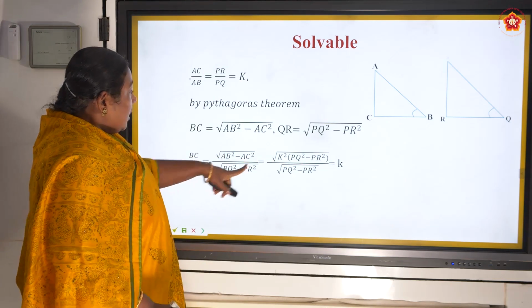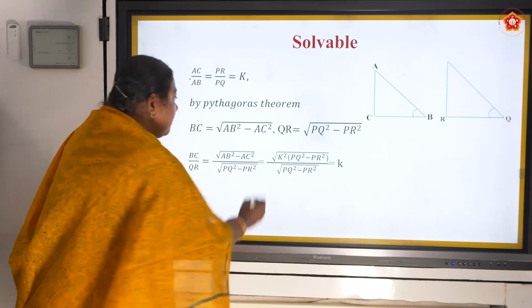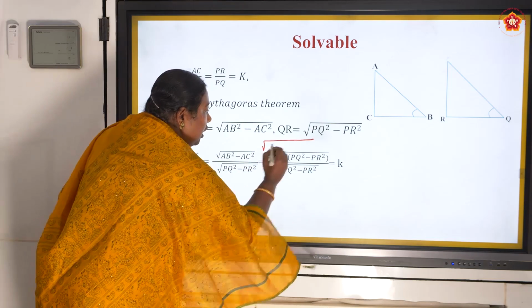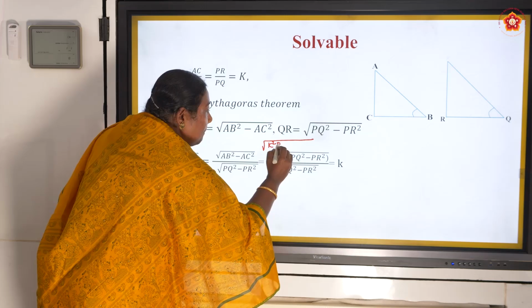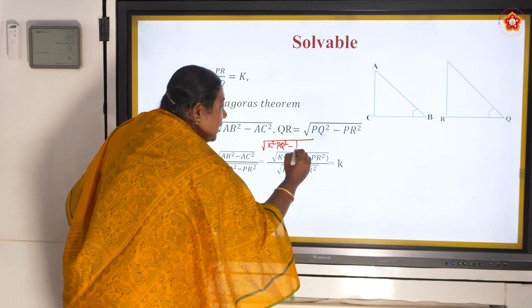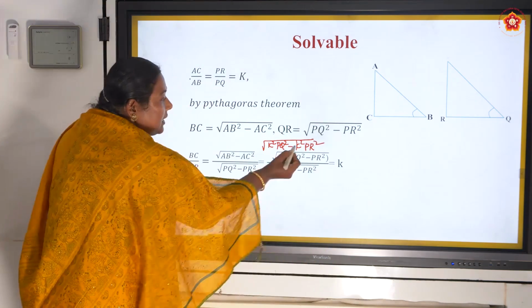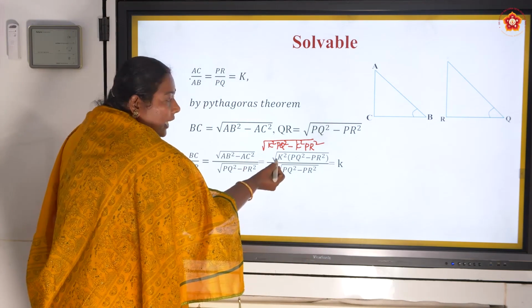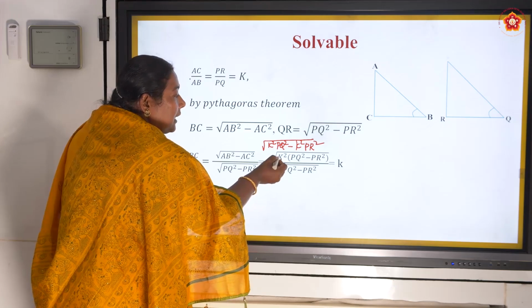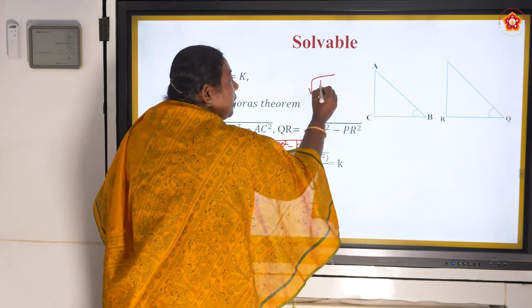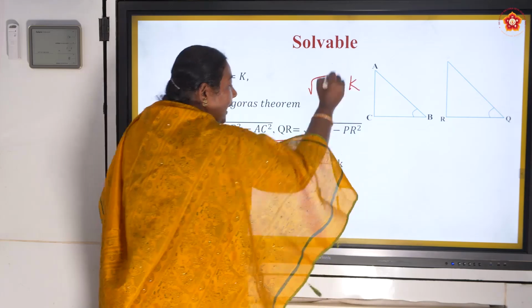Next, here we have root of K square PQ square minus K square PR square. In this K square is common. Take it out. What will happen? Root of K square, what will it become? It will become K, right?